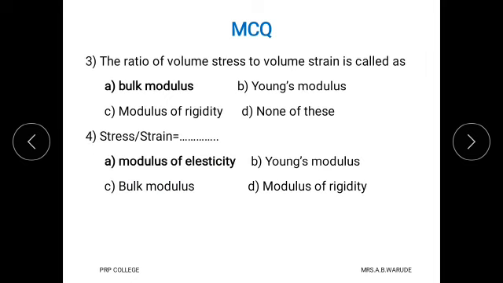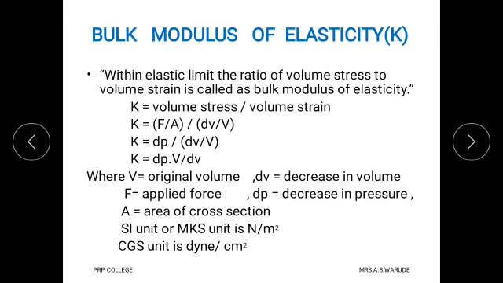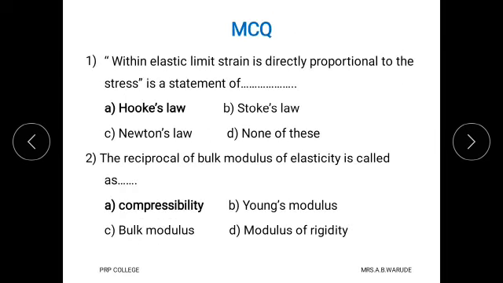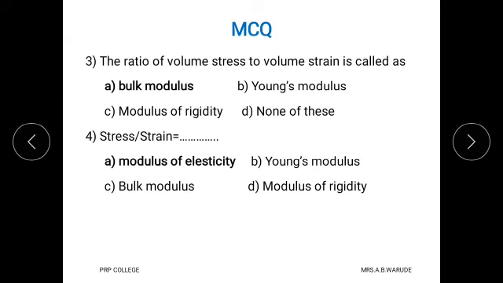Question number 3 is, the ratio of volume stress to volume strain is called, option A bulk modulus, option B Young's modulus, option C modulus of rigidity, and option D none of these. As we saw here, bulk modulus is volume stress to volume strain, and therefore the correct option is A, bulk modulus.